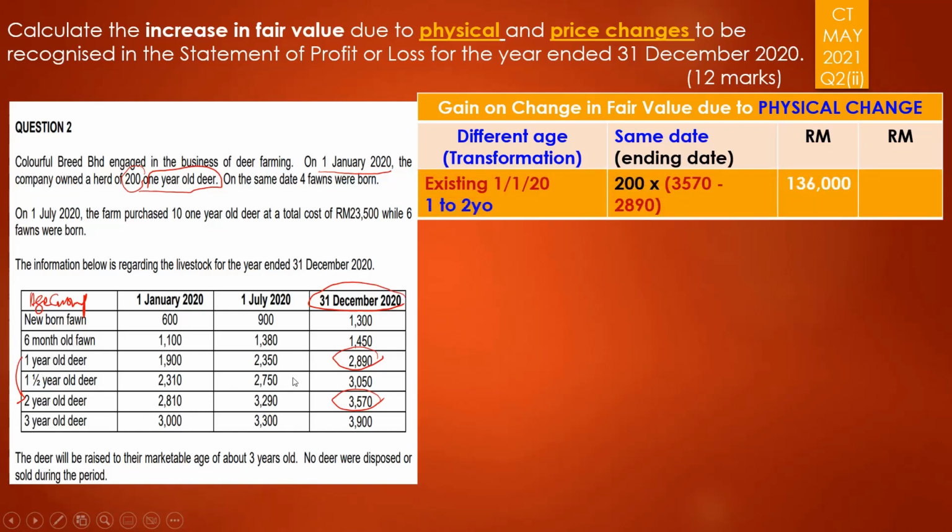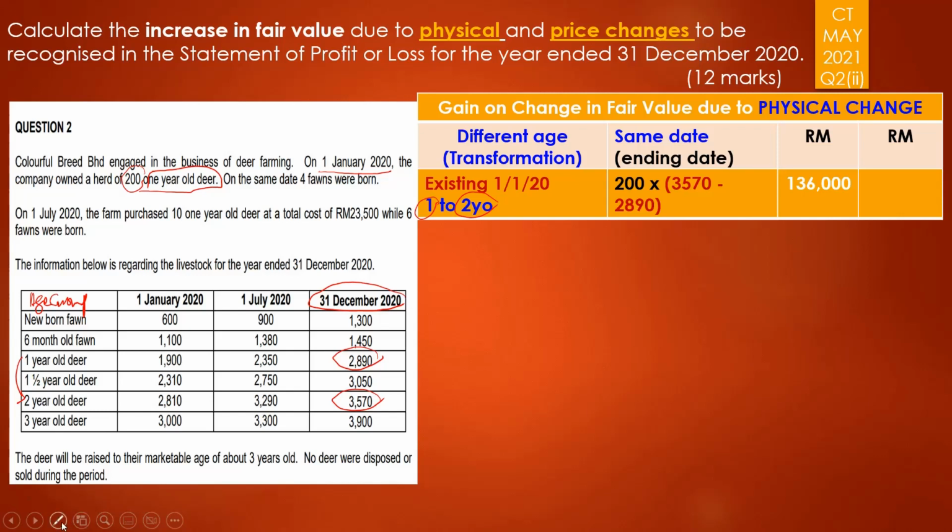So 1 year old at the end of the year, the price now is 2890. 2 year old at the end of the year, 3570. So 3570 minus 2890 times 200, which refers to the one related to that 200 1-year-old deer at 1st of January that has now grown to become 2 year old deer. So we are talking about different age transformation, which is 1 to 2 years old.